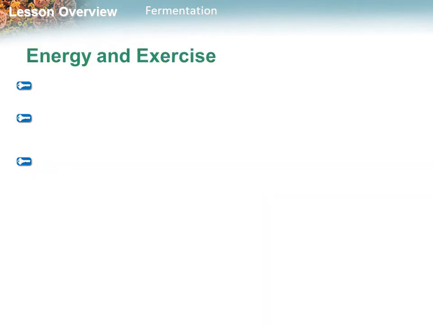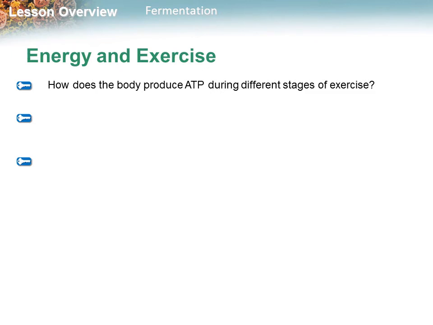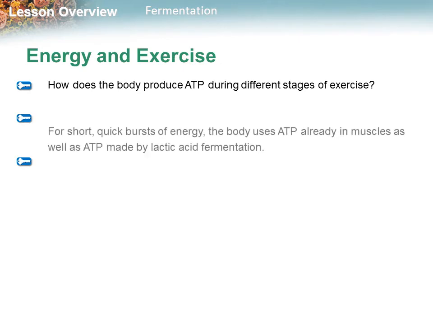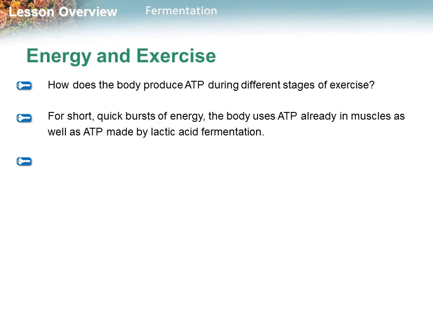Now let's see energy and exercise, the relationship between energy and exercise. How does the body produce ATP during different stages of exercise? For a short, quick burst of energy, the body uses ATP already in the muscles as well as ATP made by lactic acid fermentation.